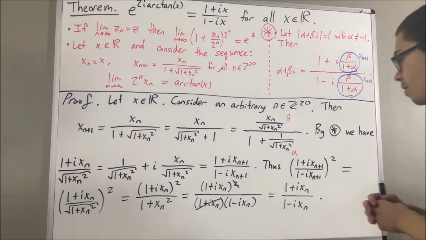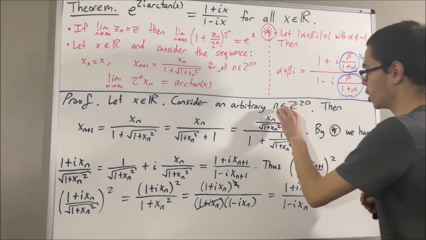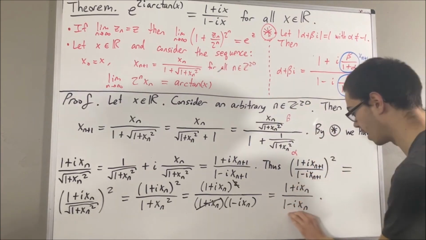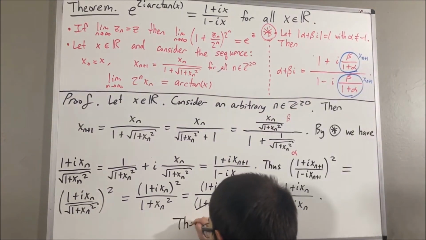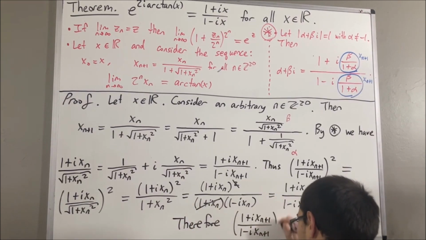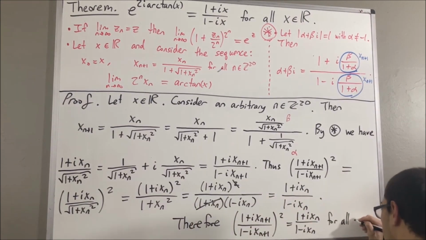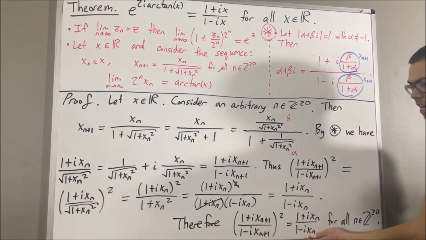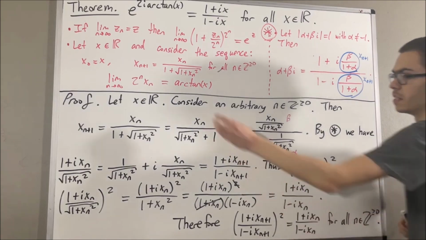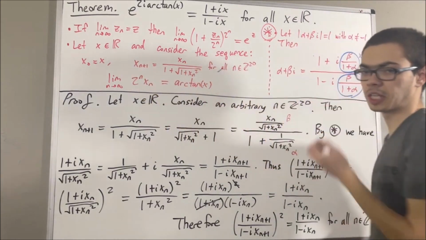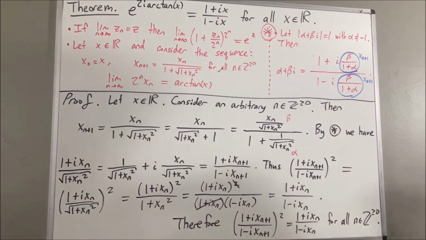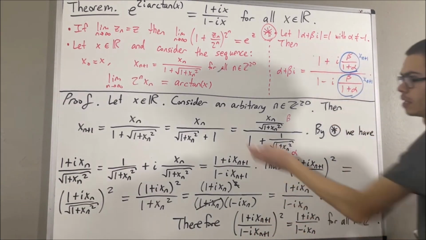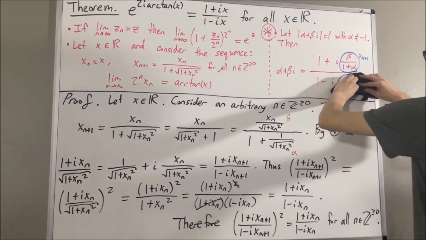So what do we see here? We see, given any integer n greater than or equal to 0, it follows that these two guys are equal. So this sort of gives us an idea of how this sequence behaves in the complex numbers. So we're going to use this fact to keep going and try to prove this.